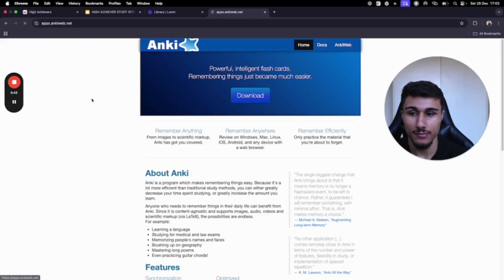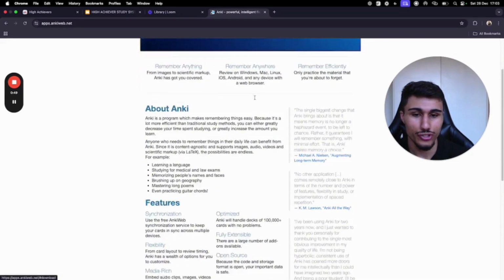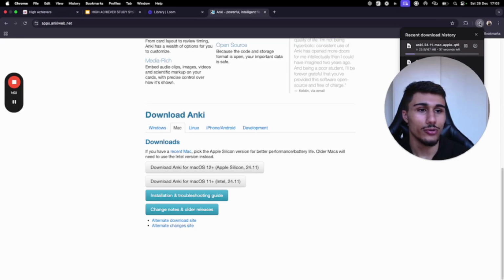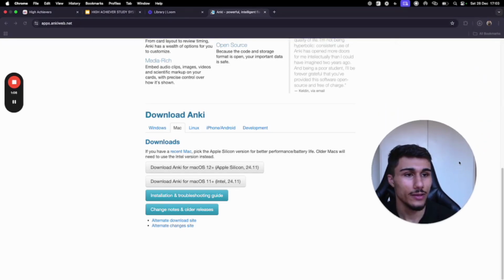So I think just go with this free computer program. Search up Anki, go here, click on the big download. You can look at all the reviews here. People, not just students, use this, guys. People that want to learn languages and all that sort of stuff. Download the one that works for you. I'm Apple Silicon, you might be whatever you're using. I think this is Windows. And while this loads, I've just moved out of home and the Wi-Fi is not working, so I haven't had to hotspot. While that loads there,